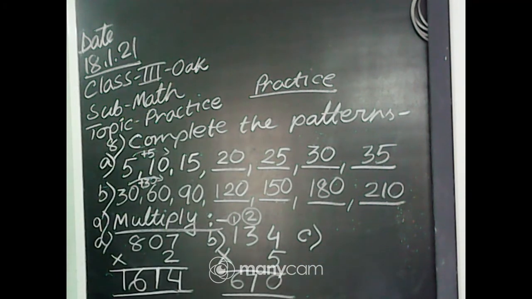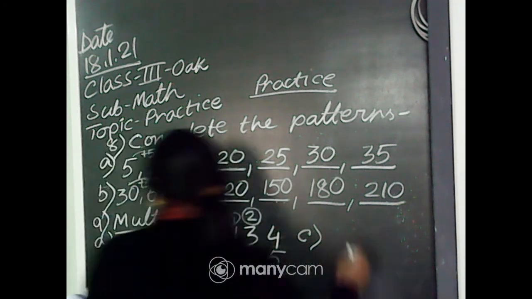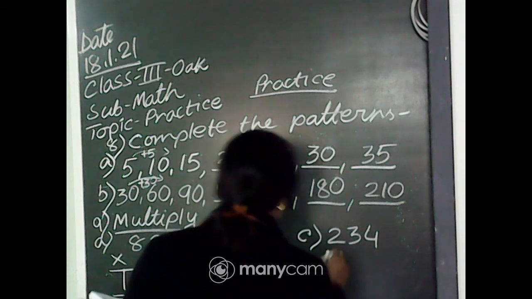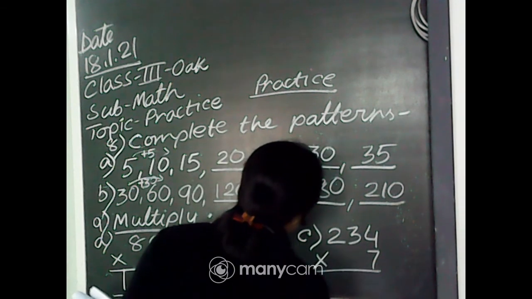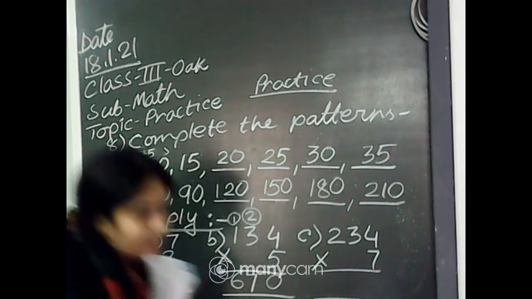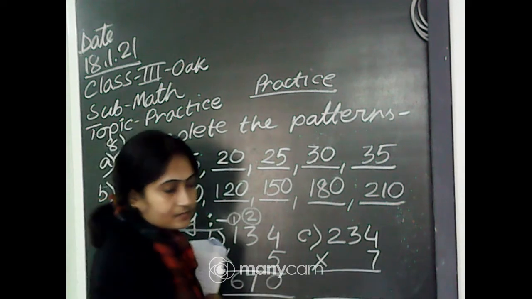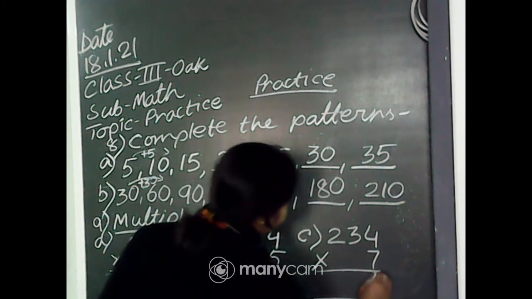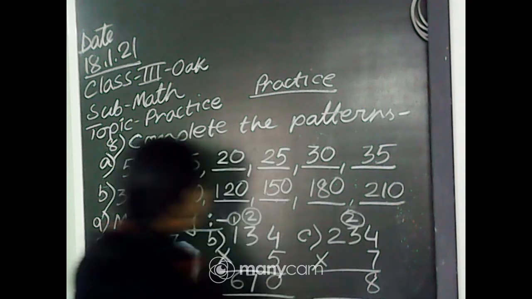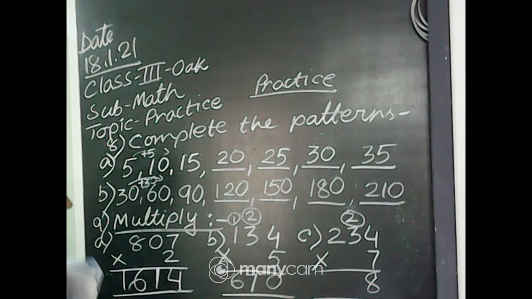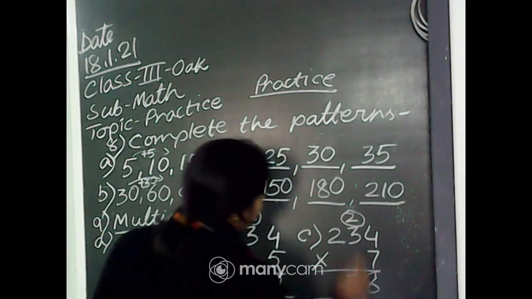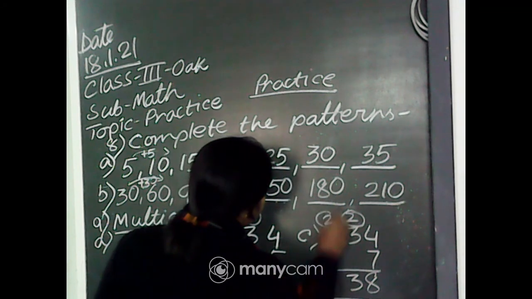Now number C. 234 into 7. 7 4s are 28. 8 carry 2. 7 3s are 21. 21 plus 2, 23. 3 and carry 2.